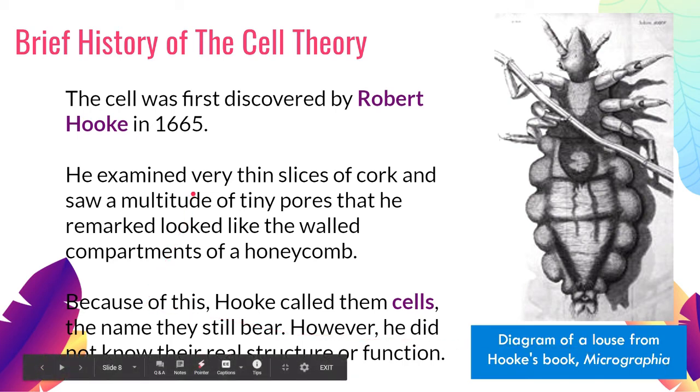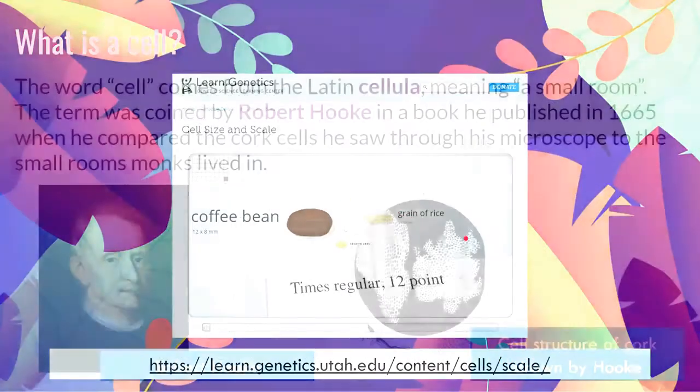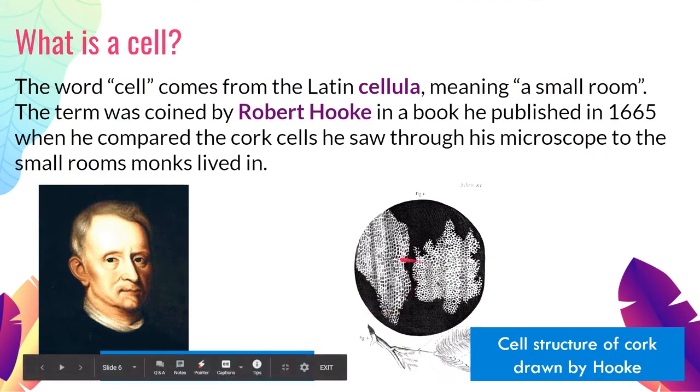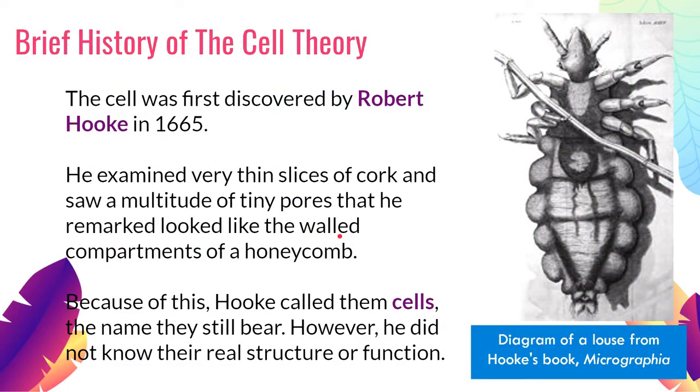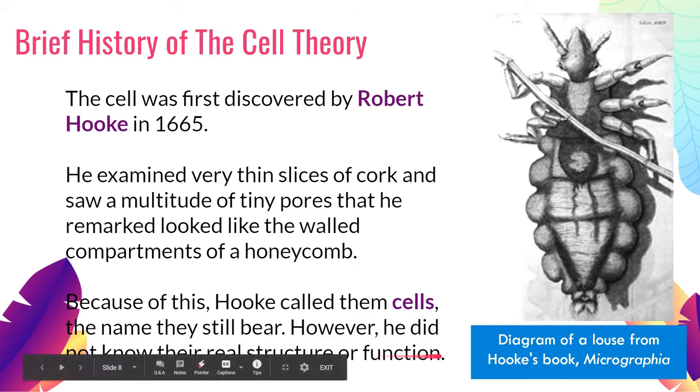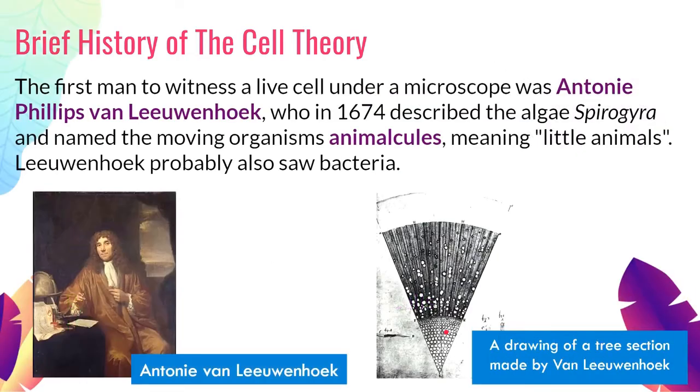So again, going back, the word cell was derived because what he saw with those cork cells reminded him of honeycombs or small rooms that monks and priests used to sleep in. So he called them cellula. Eventually, it was shortened to cells. However, what's noteworthy is that even if he was the one who discovered it, Hooke didn't know what they are, their real structure and function.